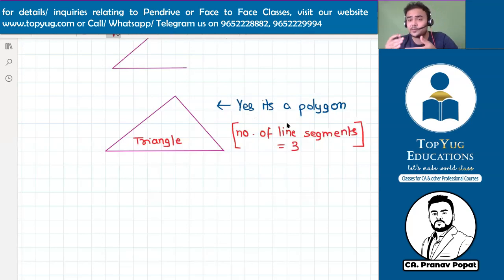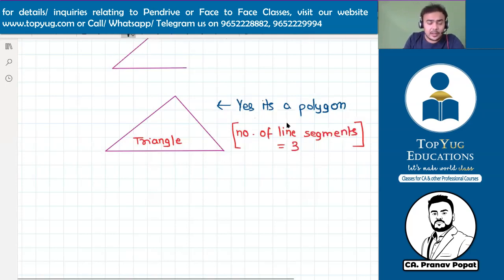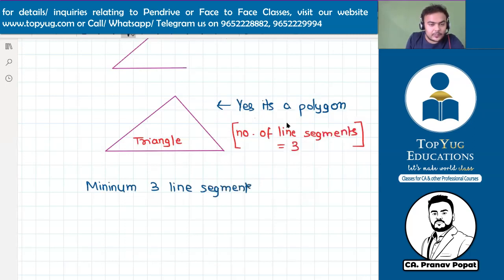Different types of polygons are created based on the different number of sides. But one thing we need to know is that a minimum of 3 line segments are required to create a polygon.